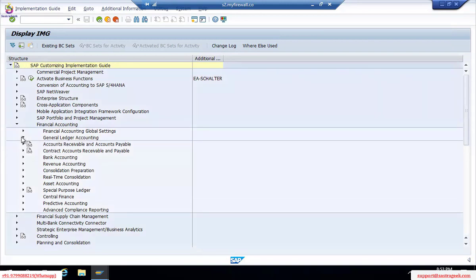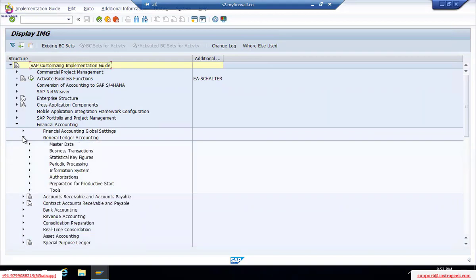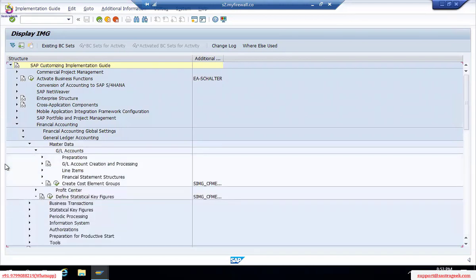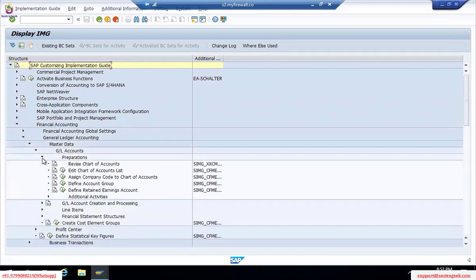Okay, so here general ledger accounting, it's a part of chart of accounts, is a general ledger accounting topic, but it's a main head or company's organizational part also. So as a part of org structure, we'll be going for GL account master data. From here again GL accounts. Okay, here in the preparation, we will do these 4 steps as I said.